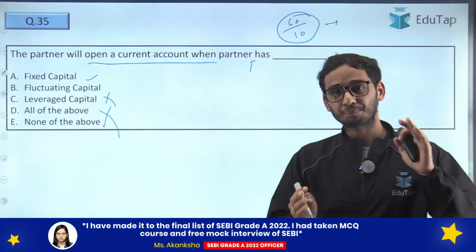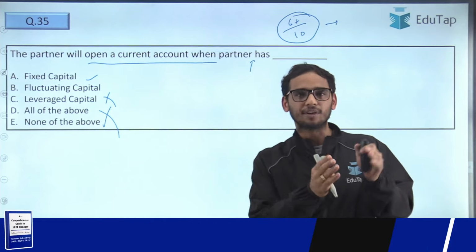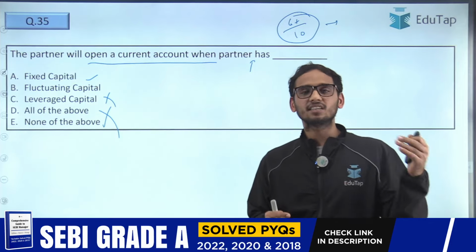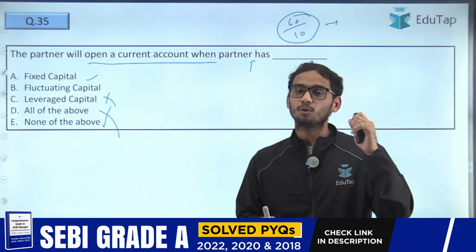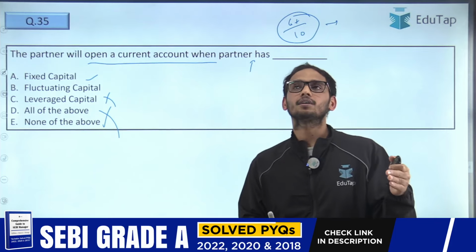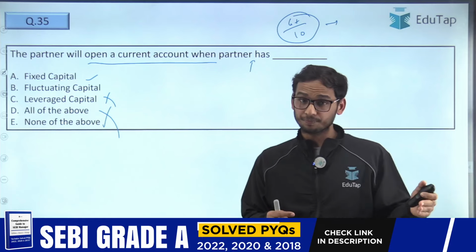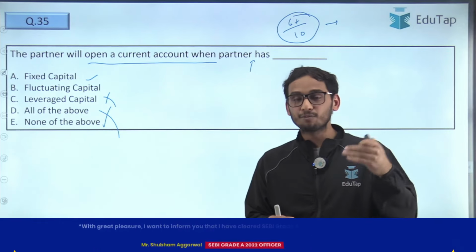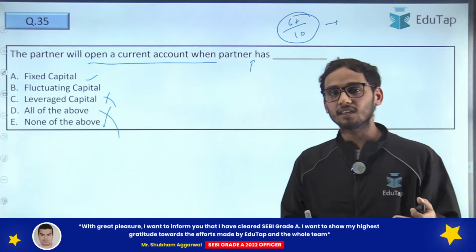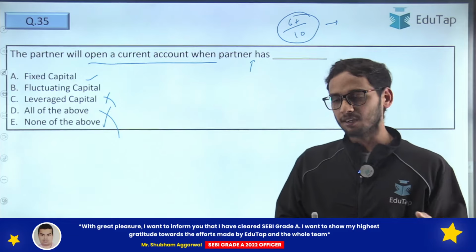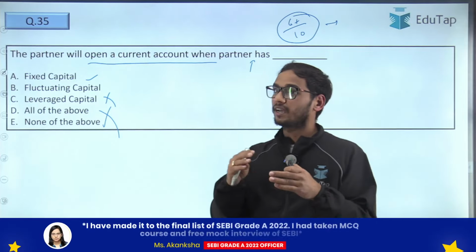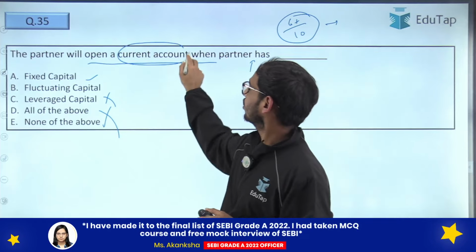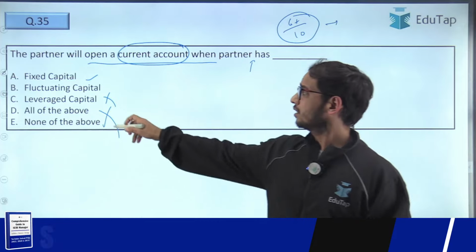When there is a fixed capital, whatever interest on capital is given to the partner, whatever interest on loan is received by the partner, and whatever salary is given to the partner, all those adjustments would be done under the current account. So a current account is opened only when there is a fixed capital.